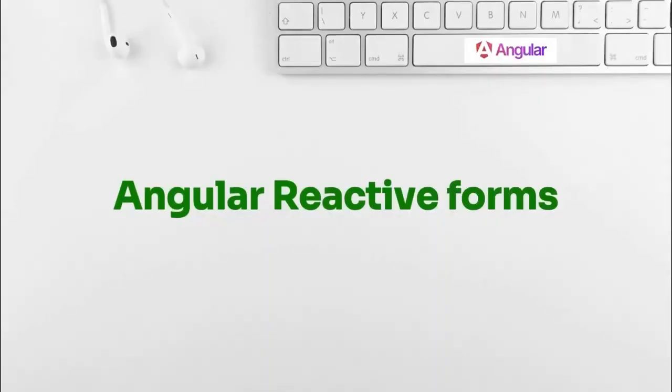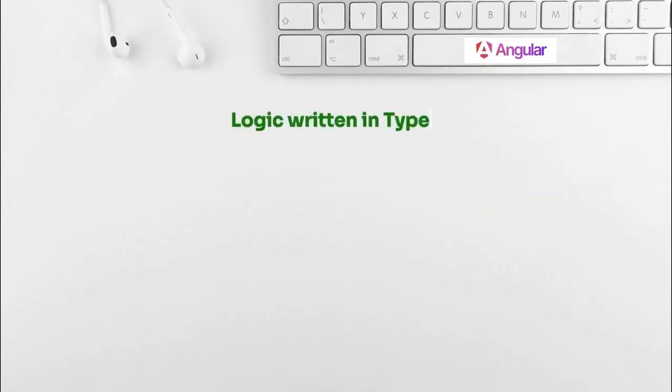Let's look at Angular reactive forms. Let's understand the basics about reactive forms before we actually write the code. Reactive forms are the other way of writing Angular forms. The major logic is moved to the component class, and the form is created in the component class and rendered onto the HTML.